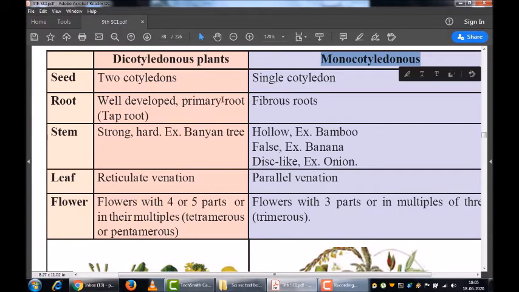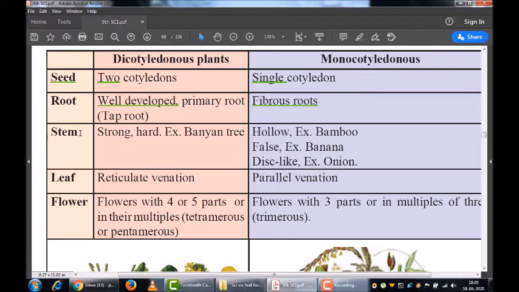The first difference is on the basis of the seeds. The seeds of the dicotyledonous plants have how many cotyledons? They have 2 cotyledons. Whereas the seeds of monocot plants have a single cotyledon. Then roots. The roots of the dicot are very well developed. You can underline this word, well developed roots. Whereas the root of a monocot plant is a fibrous root.